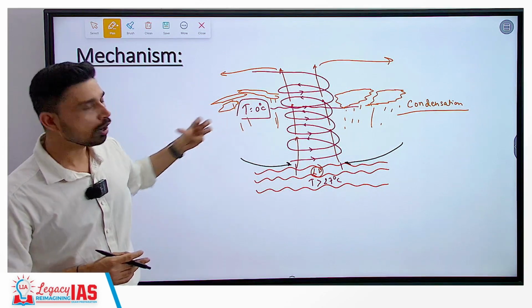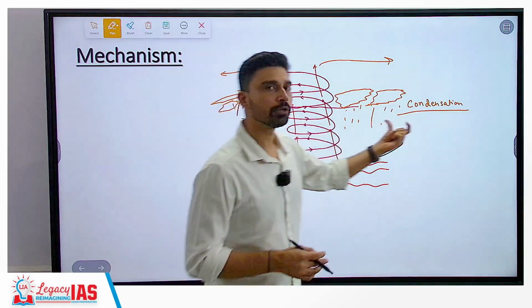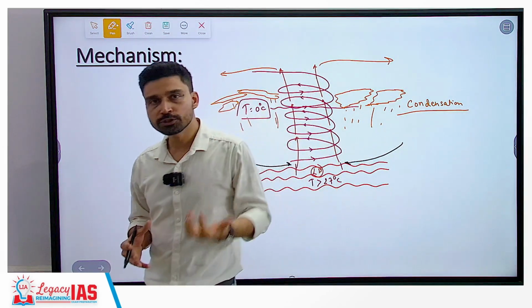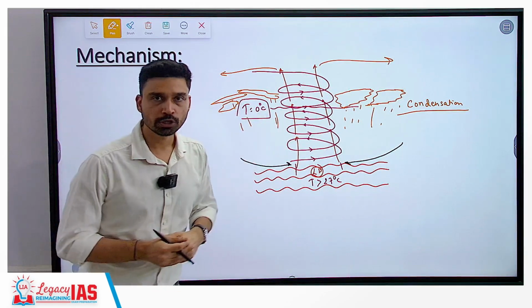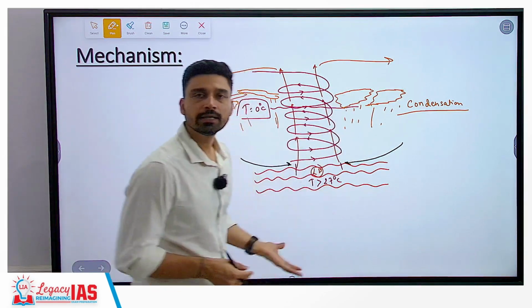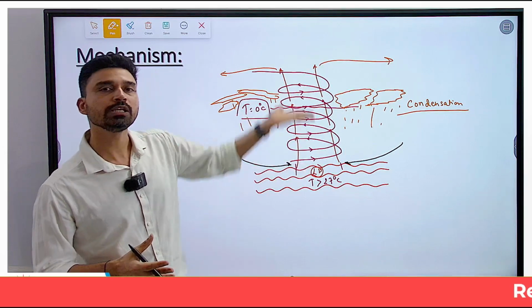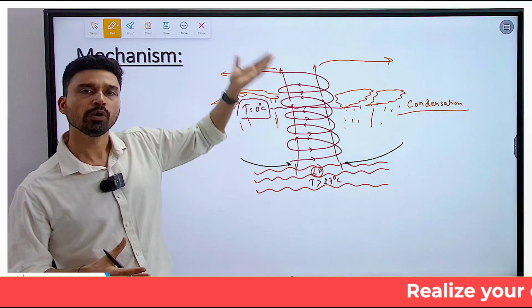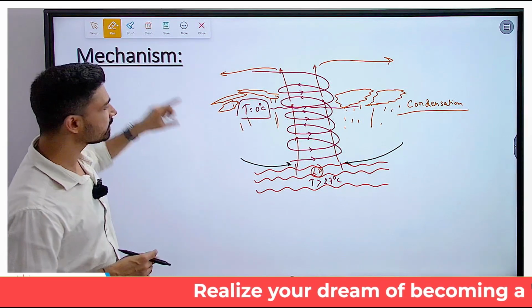That is why when you talk about tropical cyclone, one statement we use is that condensation, or basically the water vapor's conversion to liquid, is the heat engine that drives the entire circulation. If condensation does not take place, tropical cyclone will not have enough energy, because winds will not have enough heat to rise further up or go very high in the atmosphere. So that is how we can understand the mechanism.